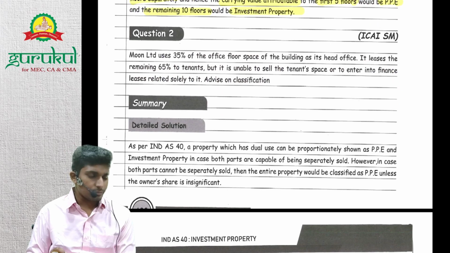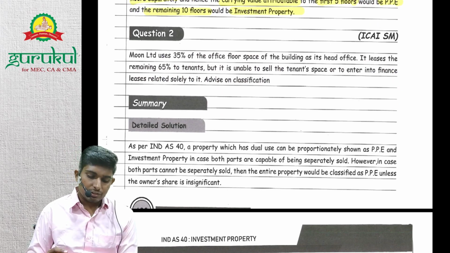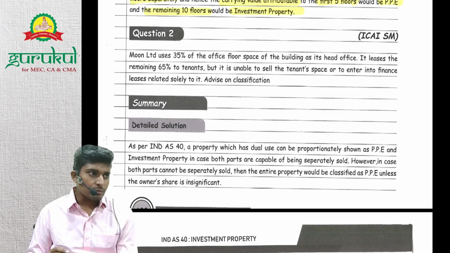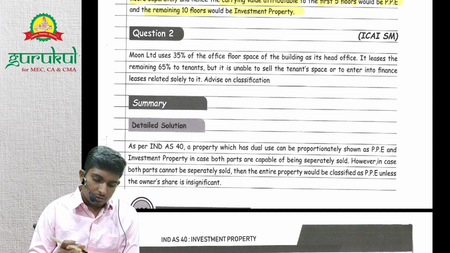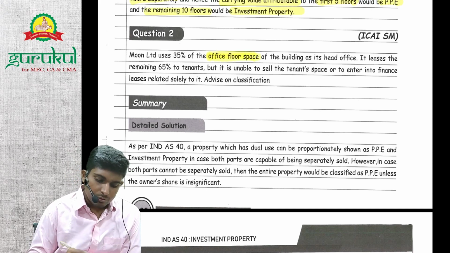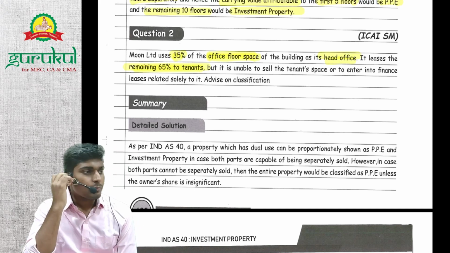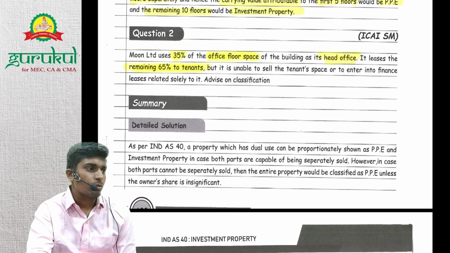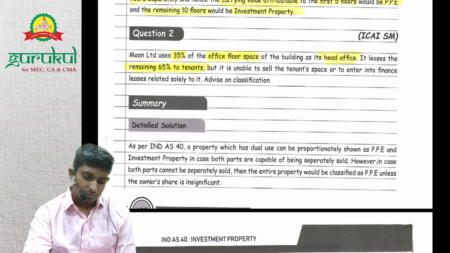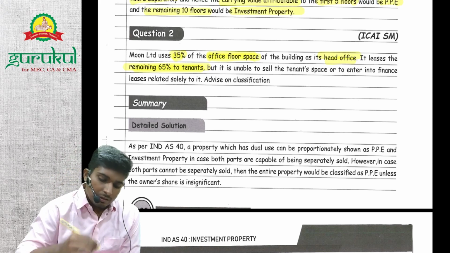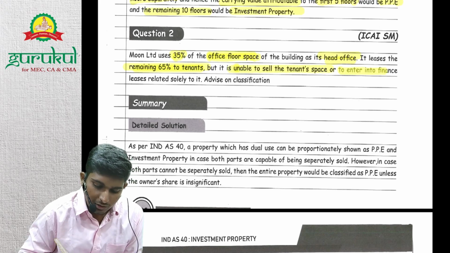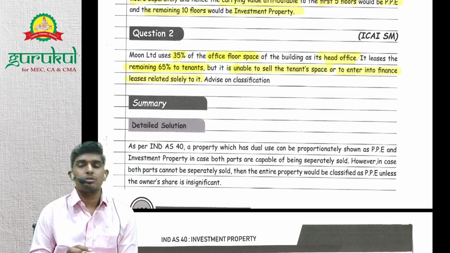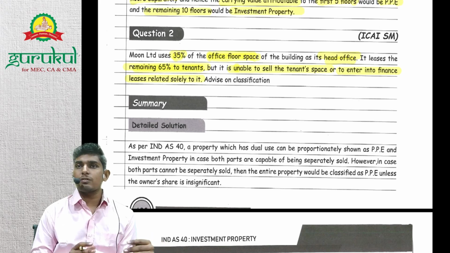Now let's move to the next question. Moon Limited uses 35% of its office space of the building as its head office. So they have one floor. उसका 35% they are using for head office and lease out the remaining 65% to tenants. So there's a floor out of which 35% they are using for own office purpose and 65% they are giving out as rent. But it is unable to sell the tenant space separately or finance lease it solely. So they cannot sell that particular 65% outside. They need to sell either completely as a whole, or they cannot sell this 65%.